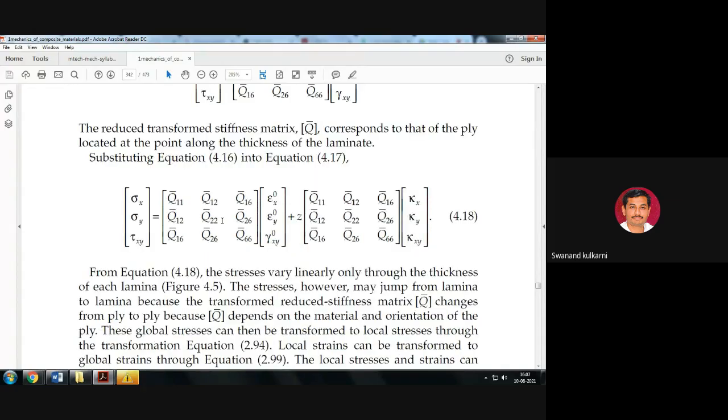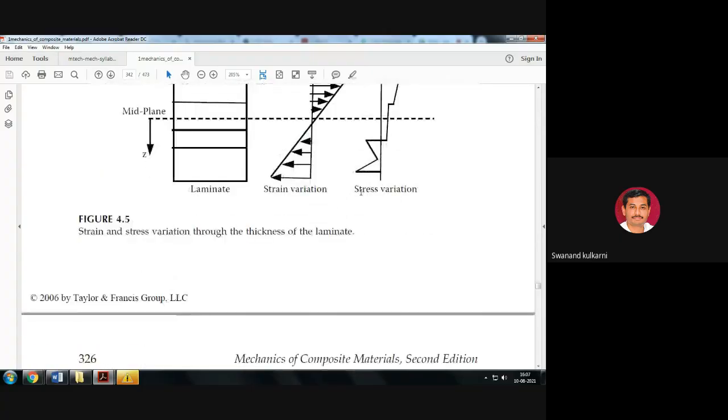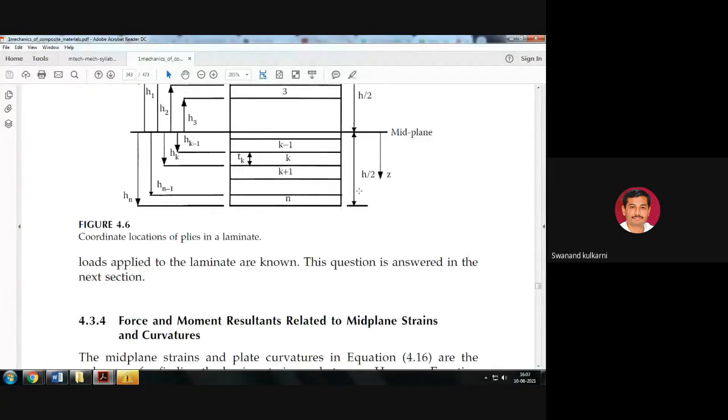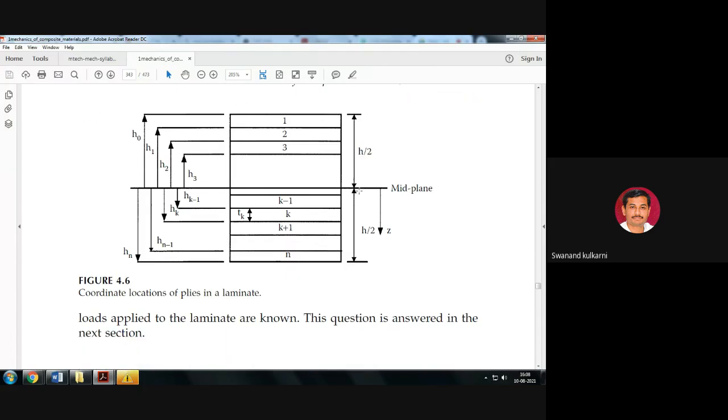But if we want to identify the stresses sigma x, sigma y, and tau xy here, then let us multiply this particular matrix of Q11, Q12, Q16 with the strain values and the curvature values here. Is it okay? So like this, we can identify the stresses as well as strains in the case of a composite laminate for each and every lamina here. Is it okay? Like this, here we can understand this k minus 1, k plus 1, like this. Is it okay? So this is the distance moving from the mid plane.